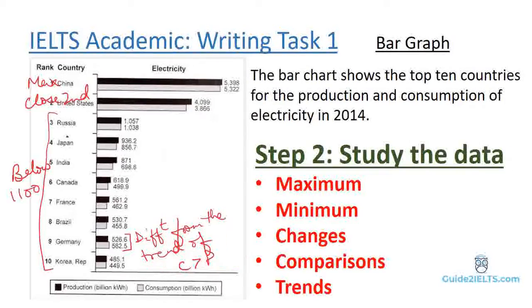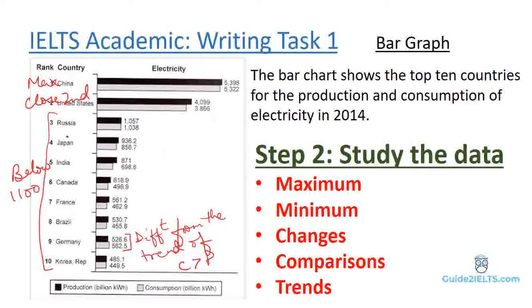Step 2. Study the data. Before we start writing, we should decide what we are going to write. Identify the maximum and the minimum. Also try to figure out the major changes, comparisons, and trends. The first thing that we'll do is look for maximum and minimum and see the trends there. So as we mentioned before, maximum is China, closely followed by United States. The minimum is Korea, but then many others are in almost the same range.